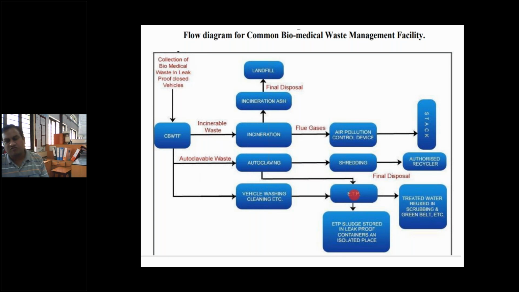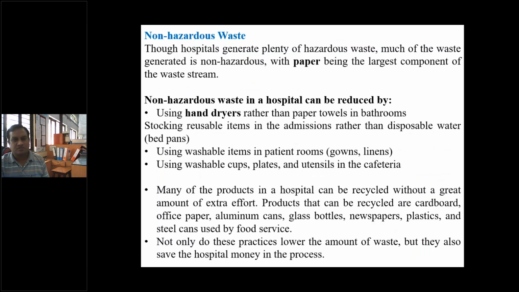So this is the general flow chart for the common biomedical waste treatment management facility, right? So I think you can understand the equipment, the flow charts, the sequence, and the facilities available under this common biomedical waste management facility.